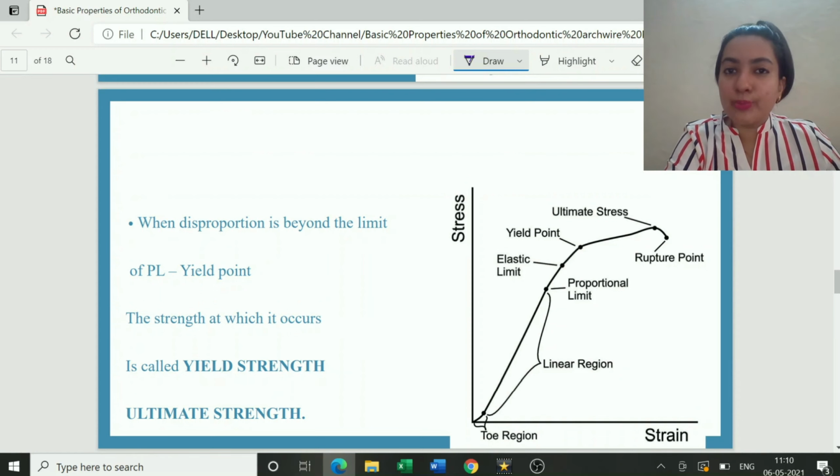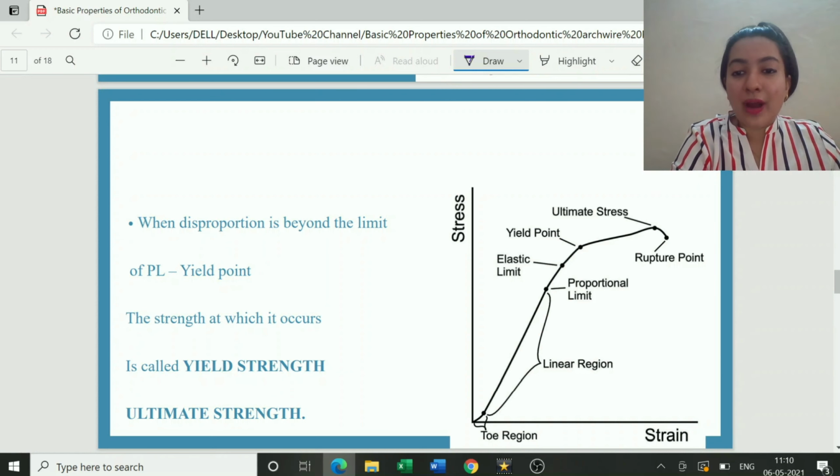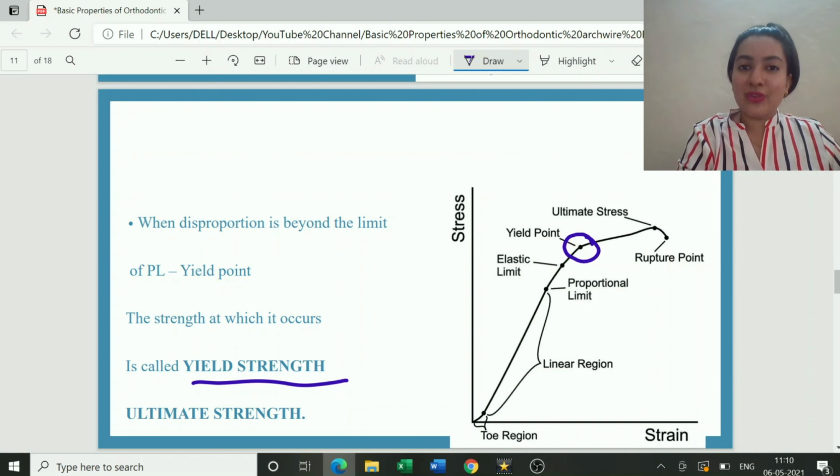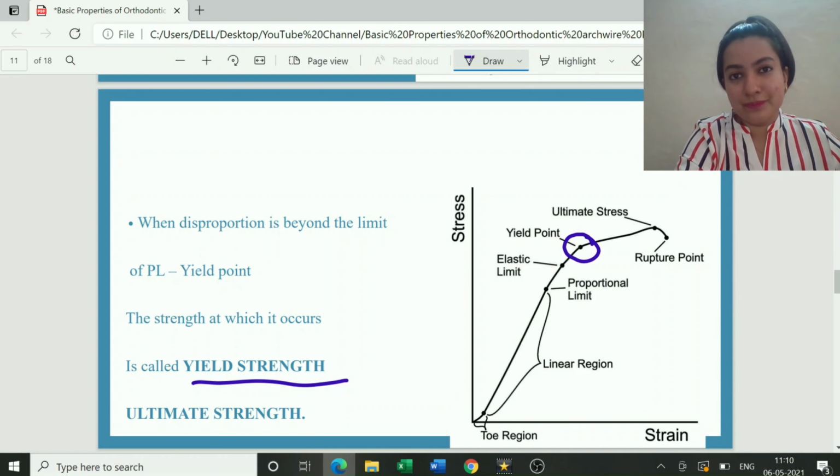So what happens when the disproportion between the stress and strain is beyond the proportional limit? The wire reaches the yield point. The strength at which it occurs is known as the yield strength, meaning the amount of strength which is required to make the wire reach the yield point is your yield strength.